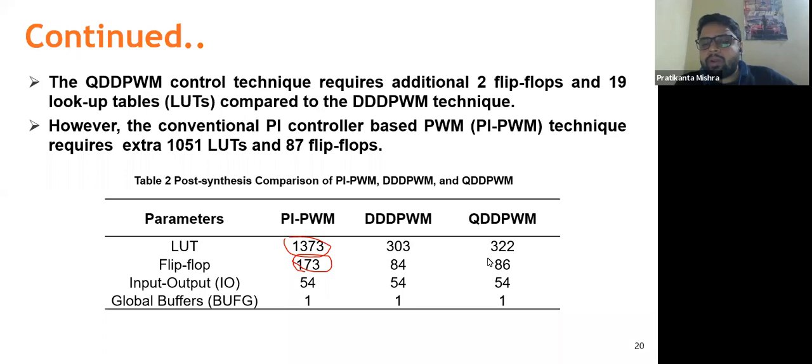For QDPWM, a little bit higher number of LUTs and flip-flops are required as compared to triple DPWM. But this is fine because it is not as high as the complex controllers that we are using. So the purpose of showing this comparison is that even QDPWM is using a little bit of extra resources as compared to triple DPWM, but not a very high number of resources as compared to conventional techniques. PI-PWM is a basic technique, and that's why we have compared it with the PI-PWM technique.